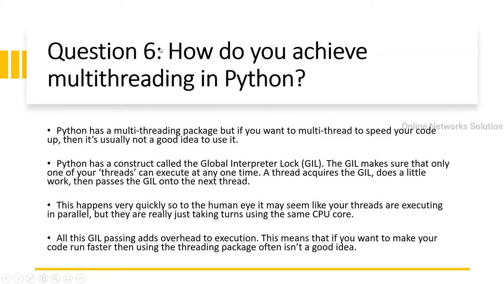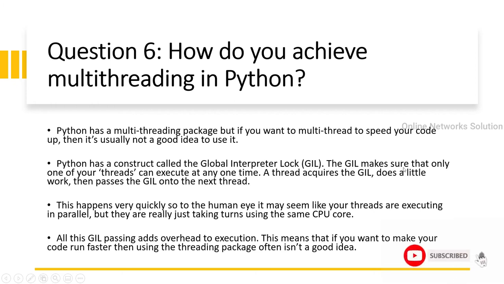Question number 6. How do you achieve multi-threading in Python? Python has a multi-threading package, but if you want to multi-thread to speed your code up, then it's usually not a good idea to use it. Python has a construct called the Global Interpreter Lock (GIL).